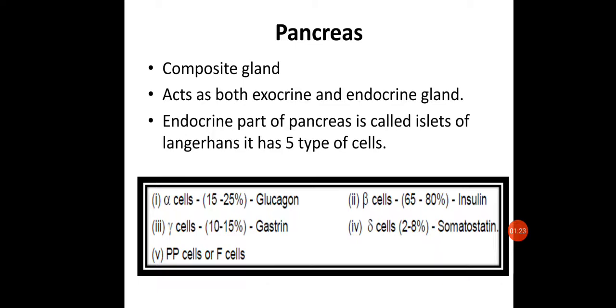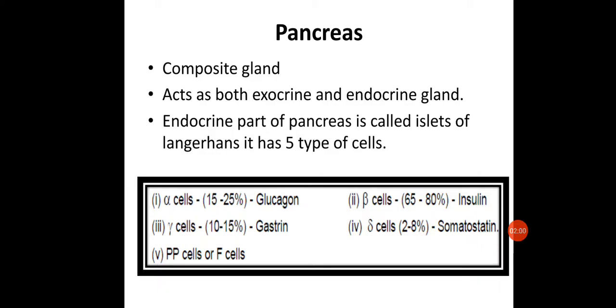These are the different hormones secreted by the pancreas. So alpha cells make up around 15 to 25%. Beta cells are responsible for secretion of insulin, making up around 65 to 80% of the total cells in the islets. Then the gamma cells make up 10 to 15% and are responsible for secretion of gastrin. The delta cells make up around 2 to 8% and are responsible for secretion of somatostatin.